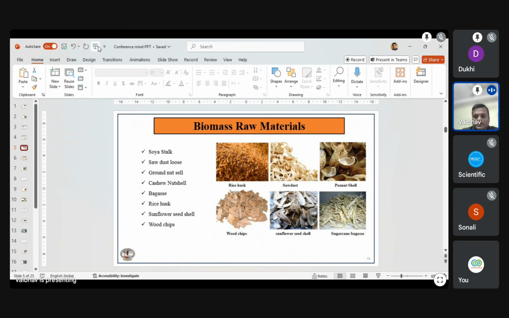So depending on the area and the type of boiler, we can use these raw materials as a percentage composition in the boiler. Based on their GCV and quality, we can use this biomass in boiler applications so that boiler efficiency will not drop, and we get maximum efficiency in production and steam quality.